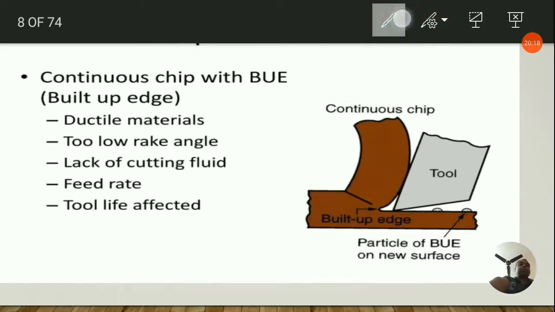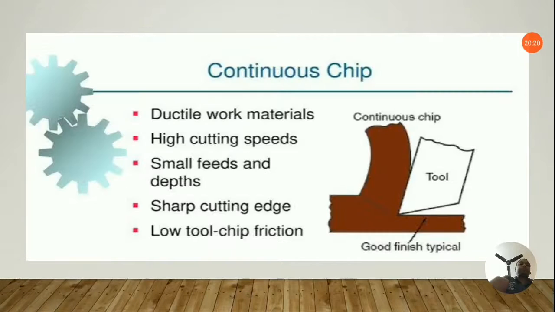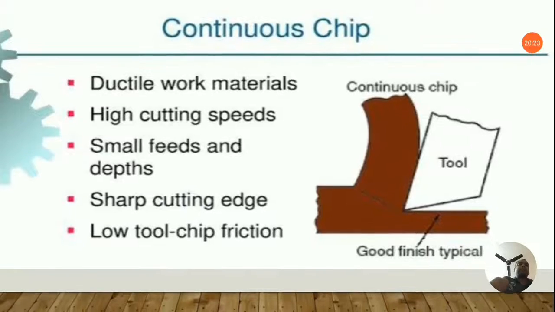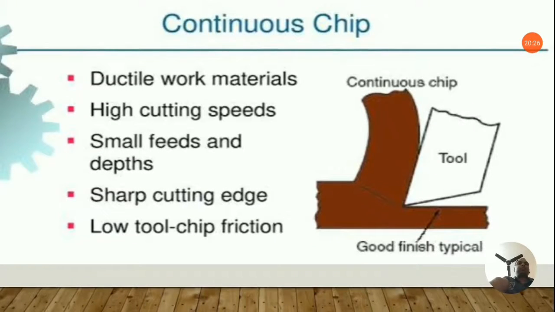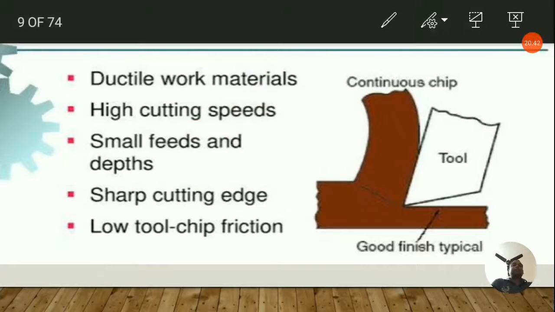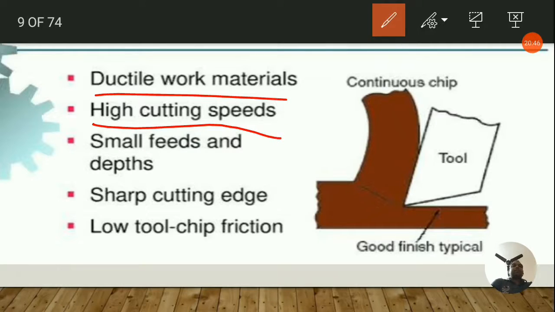Next we have the continuous chip. That is the most common type of chip produced in a workshop while machining. Generally ductile materials produce this continuous chip in metal cutting. Continuous chips are normally produced when machining steel or ductile metals at high cutting speeds. That is very important, you must take a note: high cutting speeds and ductile materials, the two most important things to keep in mind.